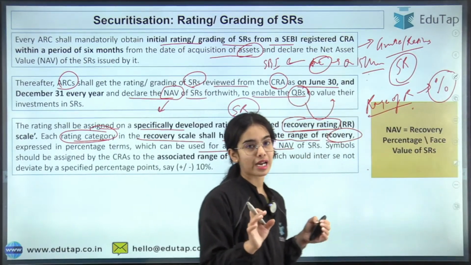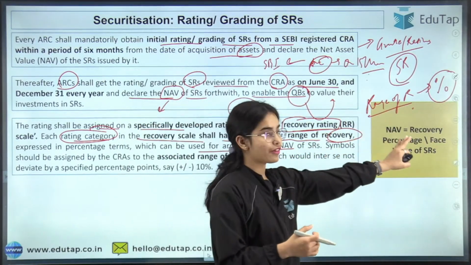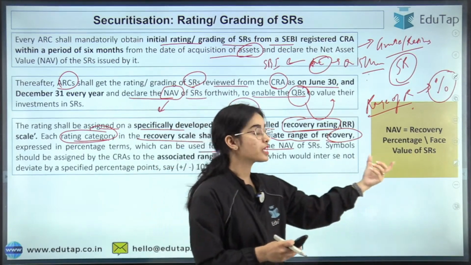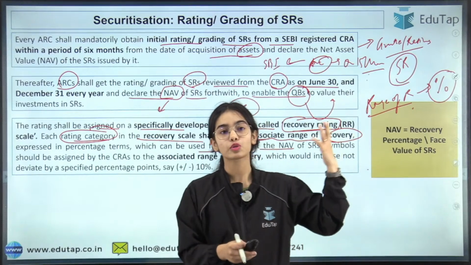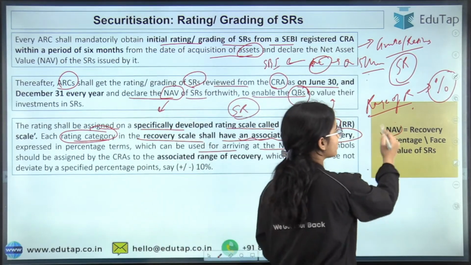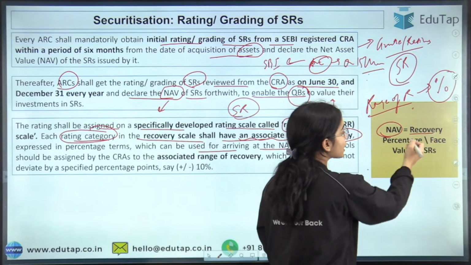So what is the formula of NAV? The net asset value. In the case of the security receipts, the net asset value formula has been given in the notification itself. So you have to remember the formula for the security receipts. Here the NAV, the net asset value, is the recovery percentage.